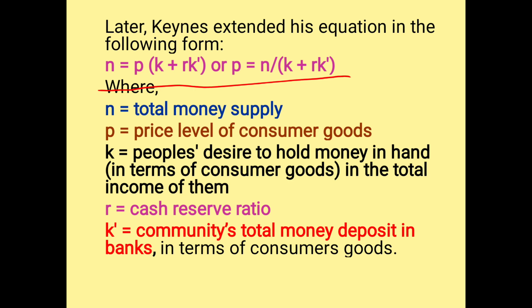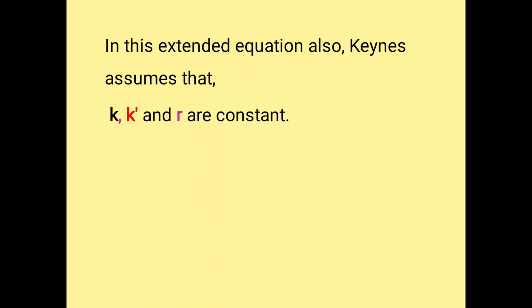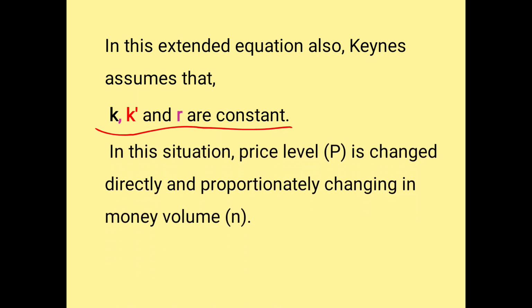And what does K dash represent? The community's total money deposit in banks. That is the people's money that is kept in the bank. So what are K, K dash and R? These are supposed to be constant. So what happens here? Price level changes directly and proportionately when the money is supplied.